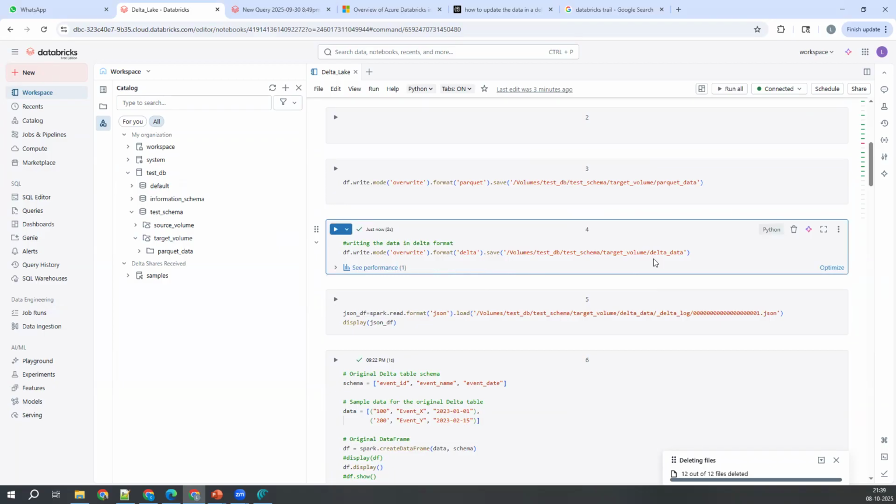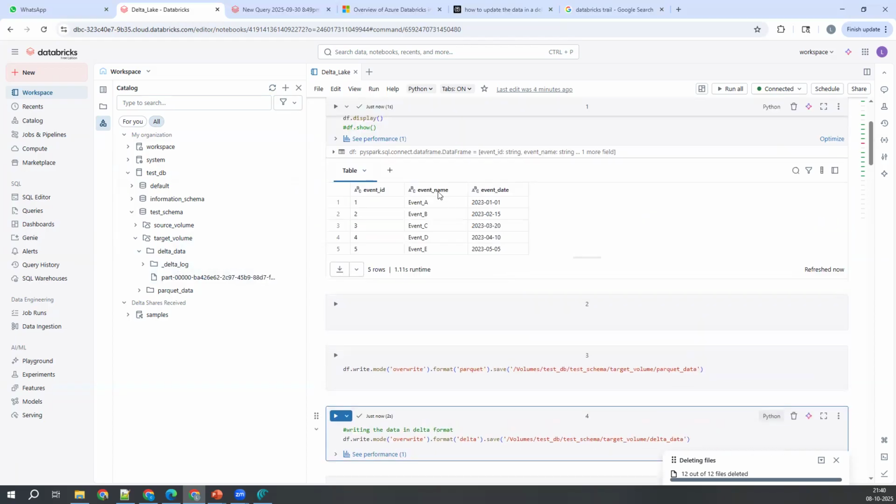Delta file, I can say. It's not a table. Of course, in the backend it is acting as a table, but it's a file format actually. If you want, you can go ahead and check this one here. This is the refresh button. If you want to see something, expand this one: test schema, target volume, and the volume name, my folder name, is this one.